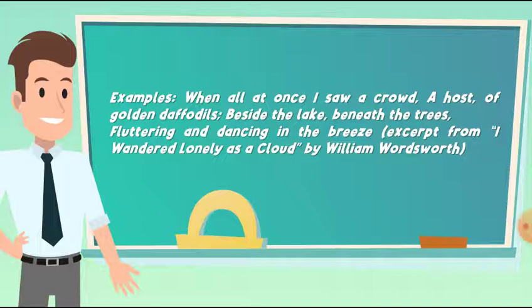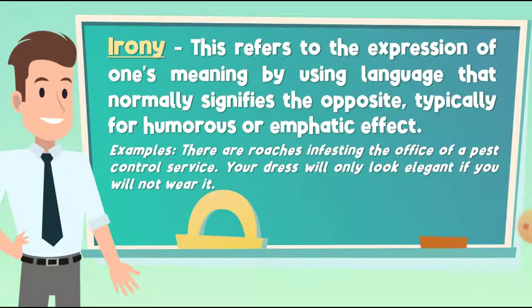Example: when all at once I saw a crowd, a host of golden daffodils beside the lake beneath the trees, fluttering and dancing in the breeze, excerpt from I Wandered Lonely as a Cloud by William Wordsworth.